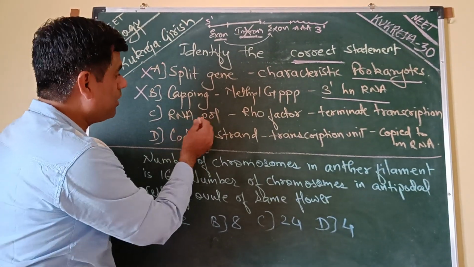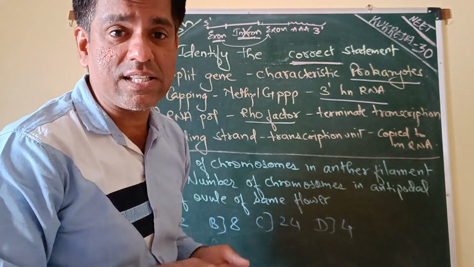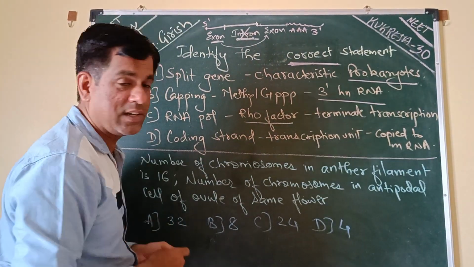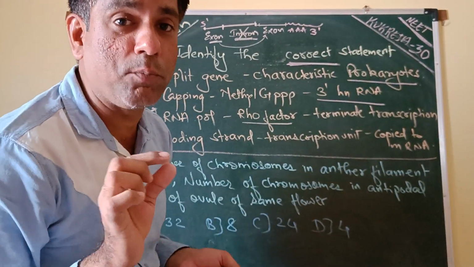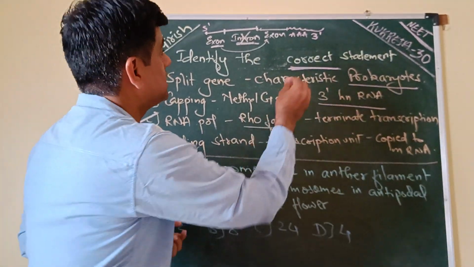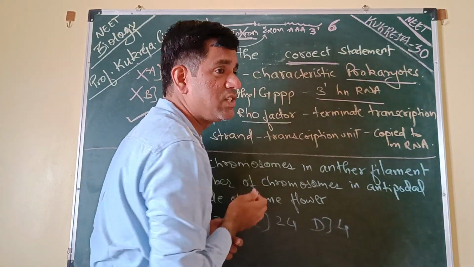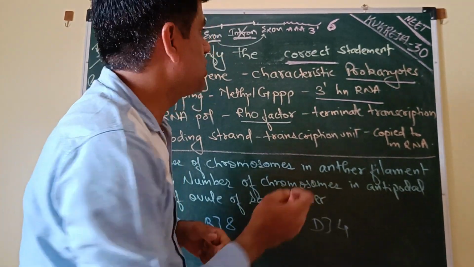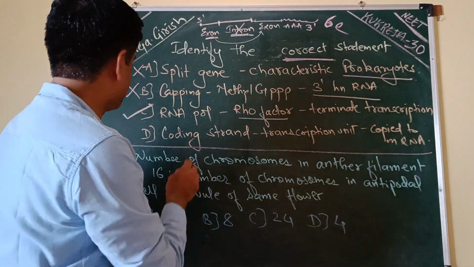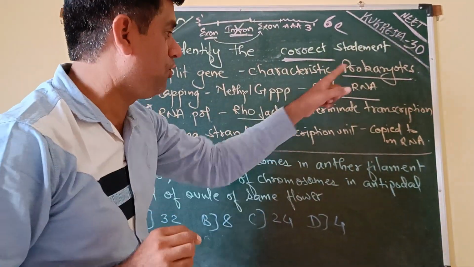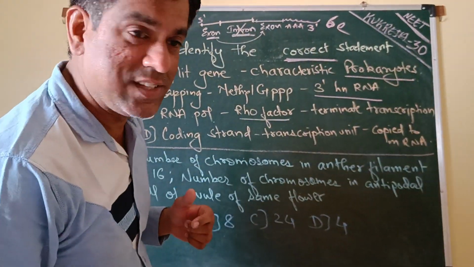Next: RNA polymerase uses rho factor for the termination of transcription in prokaryotes. Oh, this seems to be right. We know that to start the transcription in prokaryotes, it uses the sigma factor. So the sigma factor is used for initiation, and the rho factor is used for termination. So RNA polymerase uses rho factor for termination of transcription. It's right, but we'll still see the last one.